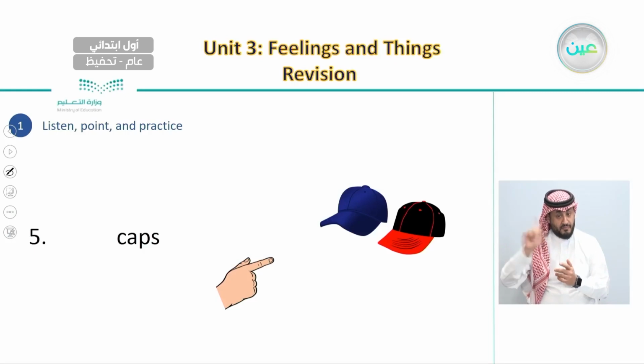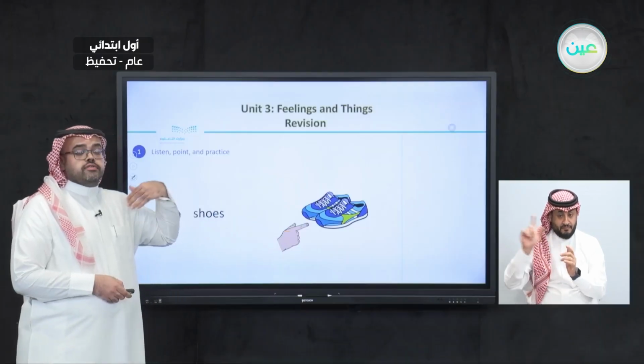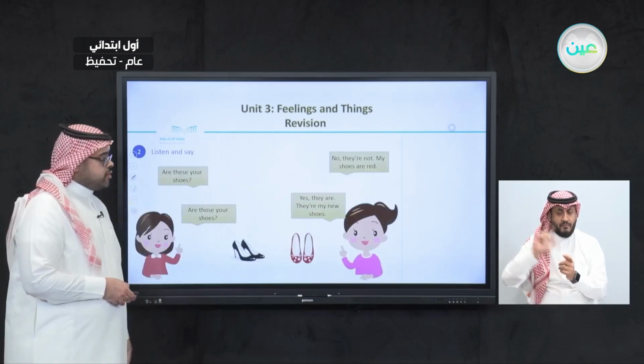And those are caps and these are shoes. So this is the difference between these and those. If we have something close to us, we would say these. And if it's not close, very far, we would say those.